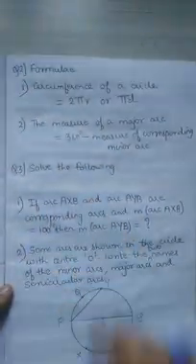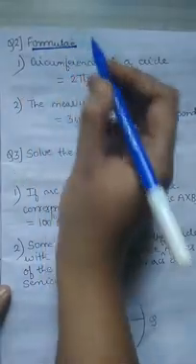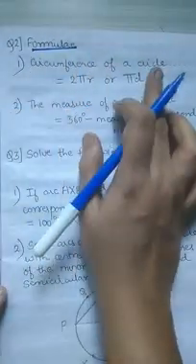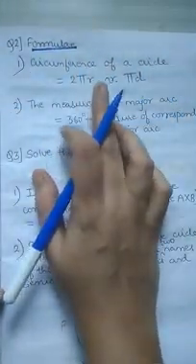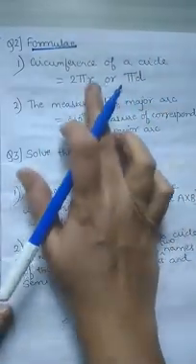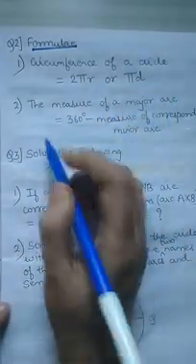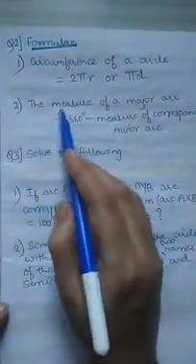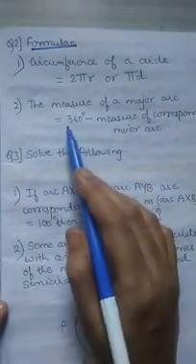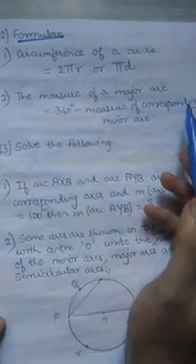Now in this chapter we also have two formulas that you have to study. One is the circumference of a circle, which is equal to 2 pi r or pi d. If the radius is given, you will use the first formula. If the diameter is given, you will use the second. Next, the measure of a major arc is equal to 360 degree, which is the measure of a complete circle, minus the measure of the corresponding minor arc.